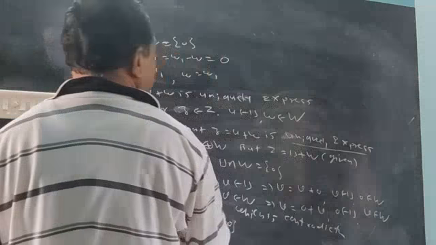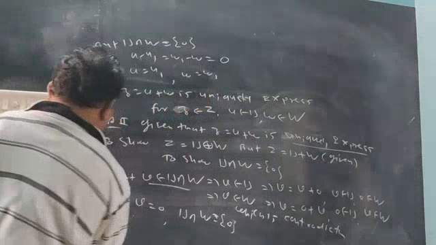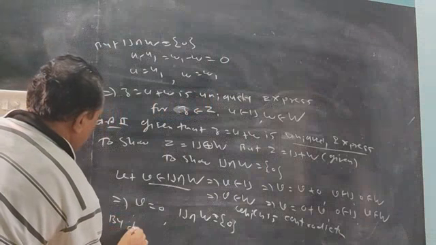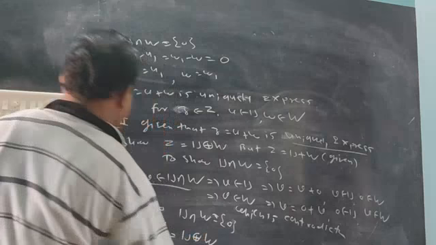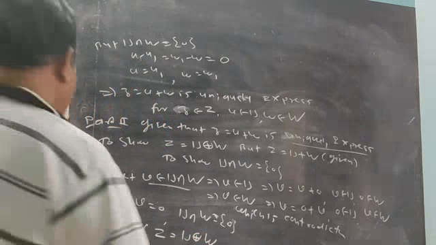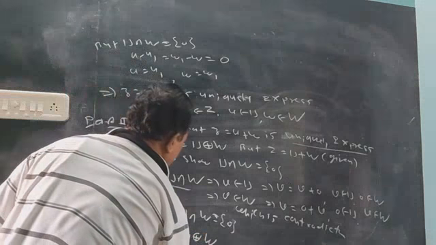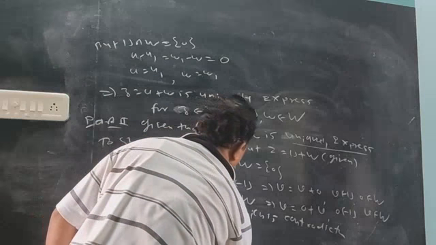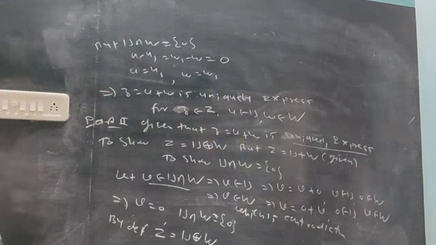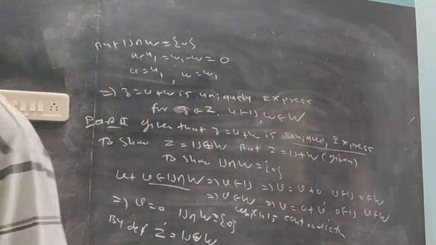So both points hold here: ordinary sum and intersection with 0. Therefore, by definition, Z is a direct sum. So this is the end of chapter 1. In the first unit, there will be 2 chapters.